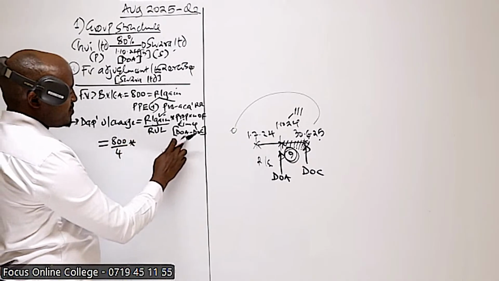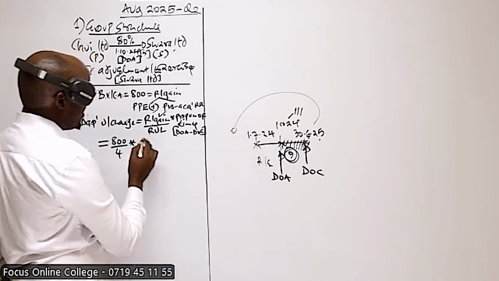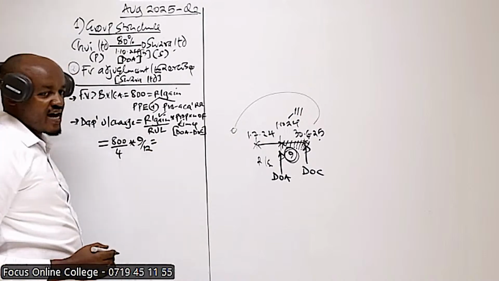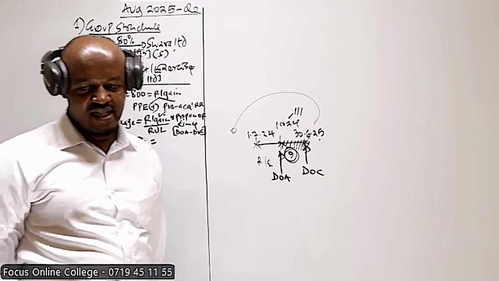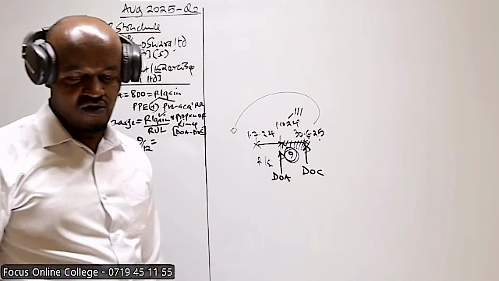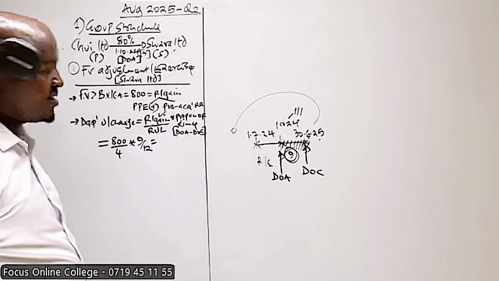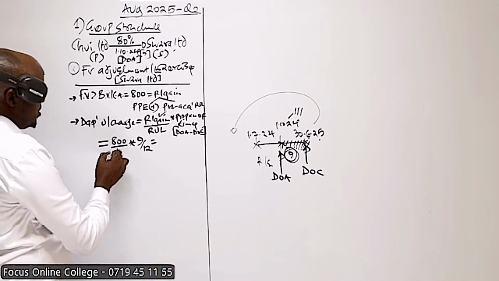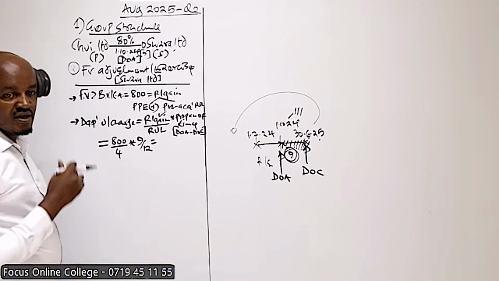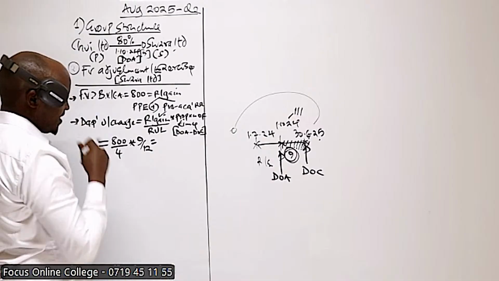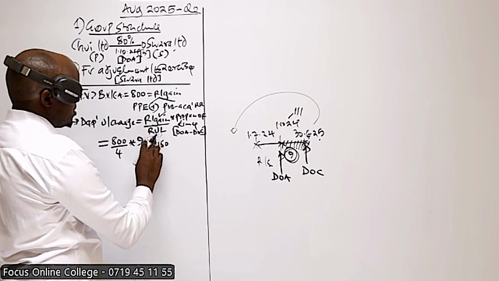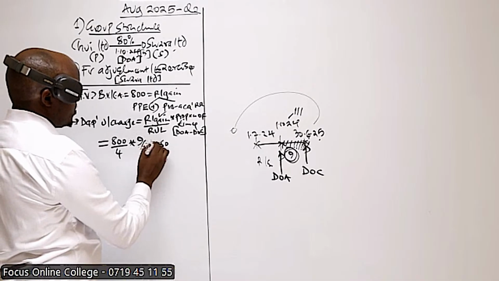We have 9 months, but we take that as 9 over 12, because we are interested in the depreciation other charge by the subsidiary for 9 months. So let's compute this one. 3/4 over 200 should be 150.